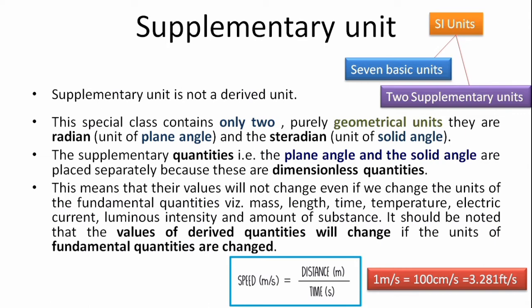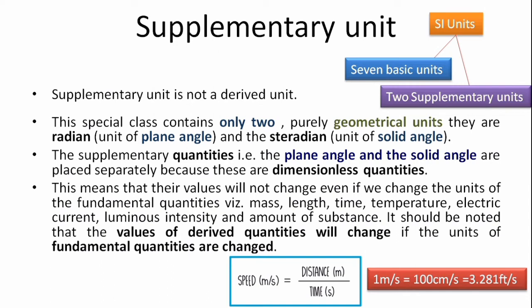This special class contains 2 purely geometrical units: radian, a unit of plane angle, and steradian, a unit of solid angle. The supplementary physical quantities, plane angle and solid angle, are separately placed because they are dimensionless quantities. This means their value will not change even if the units of the fundamental quantities, mass, length, time, temperature, etc. change.